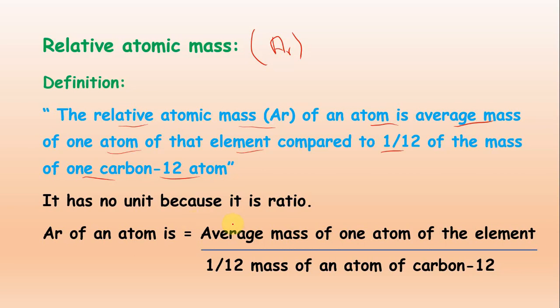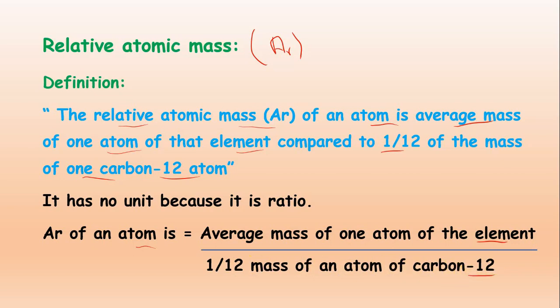It has no unit because it is a ratio: Ar of an element is the average mass of one atom of the element, divided by 1/12 of the mass of an atom of carbon-12.